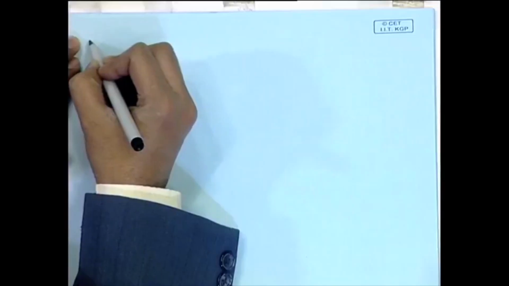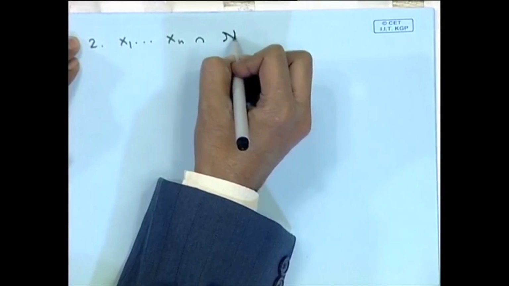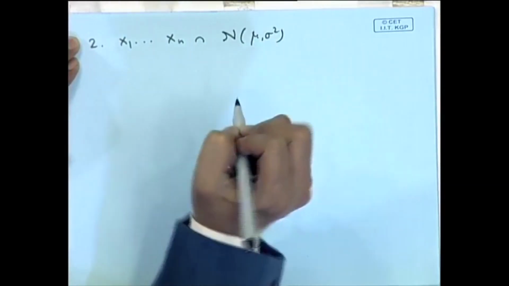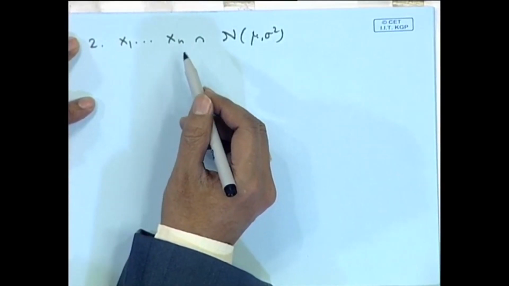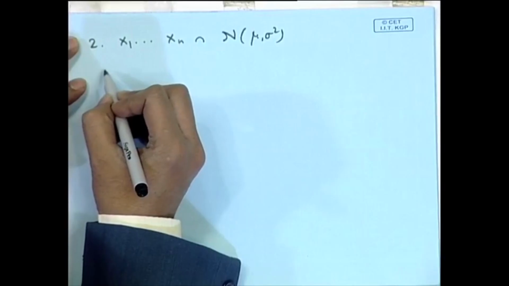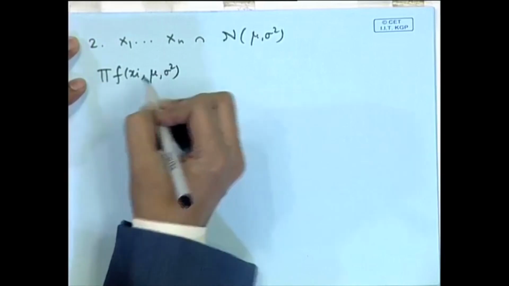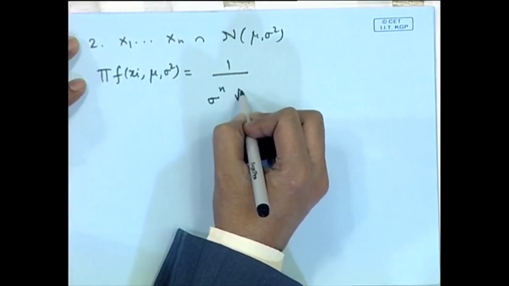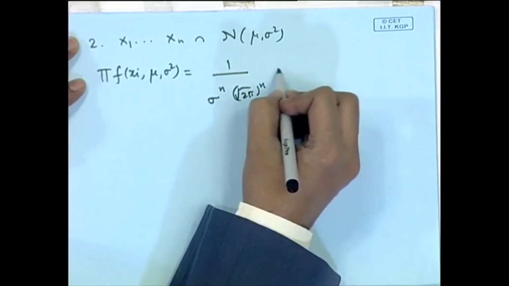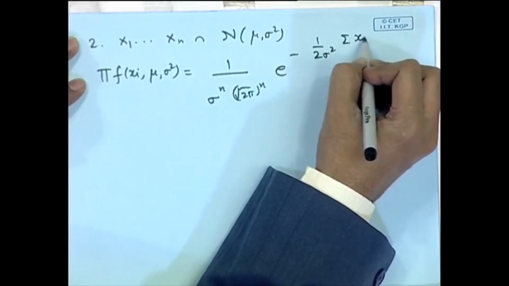Let us take some other practical problems. Say x 1, x 2, ..., x n follows normal mu sigma square distribution. Now, let us determine a complete sufficient statistic here. Write down the joint distribution of x 1, x 2, ..., x n. So, that is 1 by sigma to the power n root 2 pi to the power n, e to the power minus 1 by 2 sigma square sigma x I minus mu whole square.